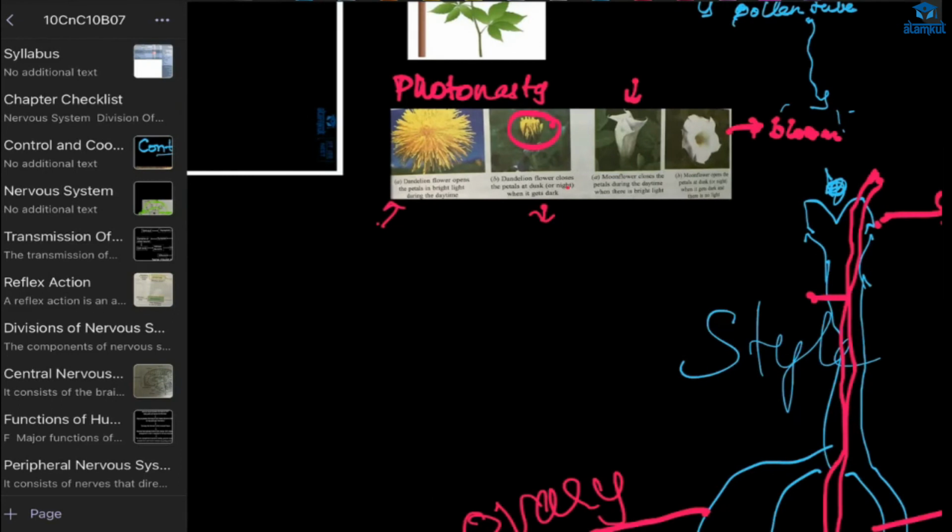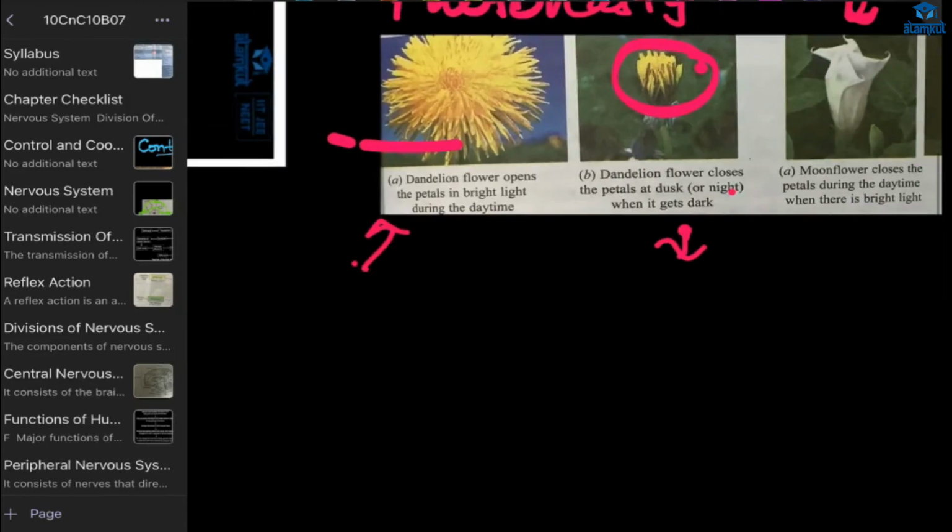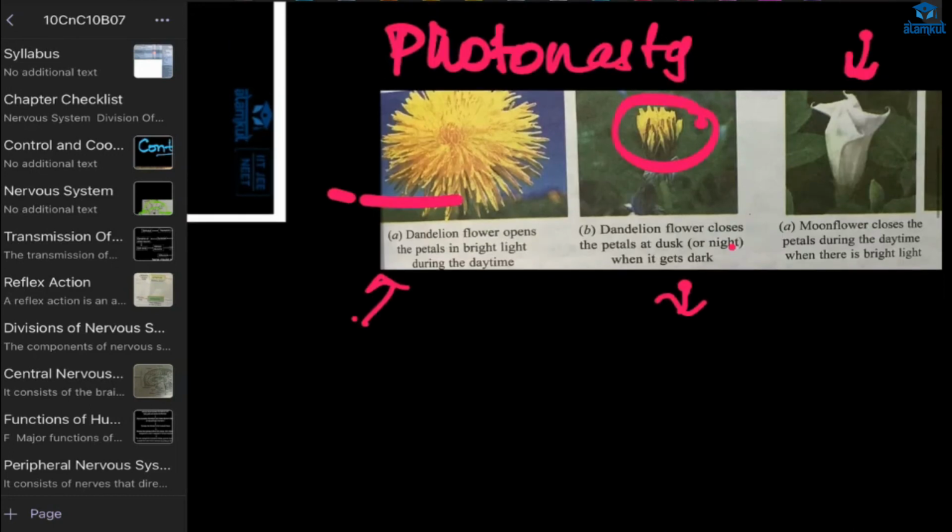Safia? Yes, tell me. Can we say that there's photonasty in the sunflower also? No. You cannot say, because in this case the direction of the sunlight doesn't affect it. The direction is not included, because the dandelion will bloom during daytime whether the sun is in the east, west, north, or wherever. It doesn't depend on that. It only depends upon the bright light. Okay, understood? That's why it is photonastic.